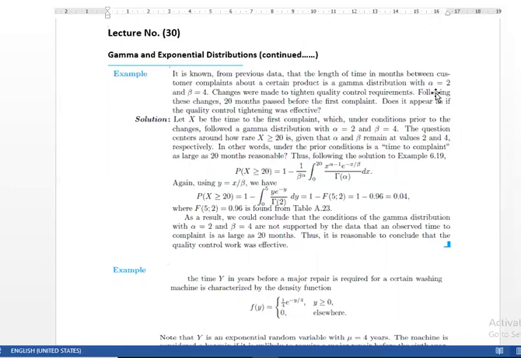So basically we applied some changes. There is some improvement in the quality control, and how much time will pass until the first complaint? So from 20 onward we have to calculate the probability. So x is the time of the first complaint, and we calculate the upper probability, 20 or more. We will apply the gamma probability density function, and it can be obtained by subtracting from 1, because we calculate the probability from the upper tail.